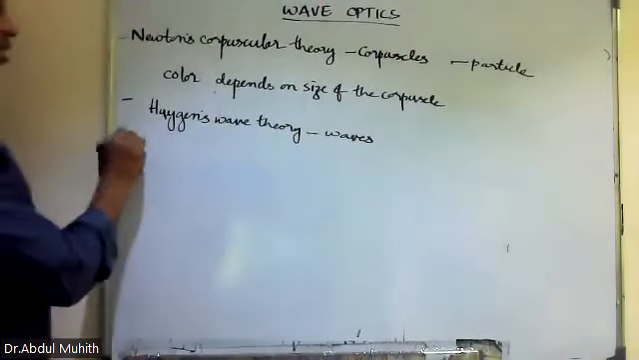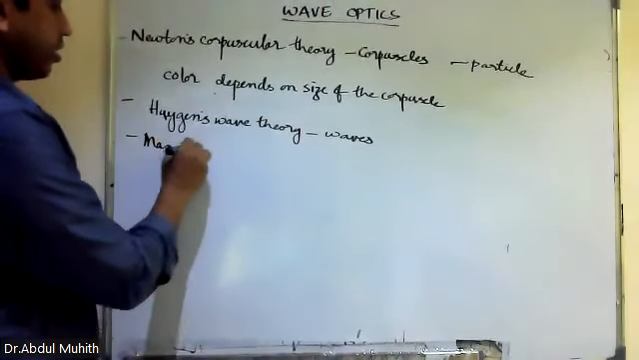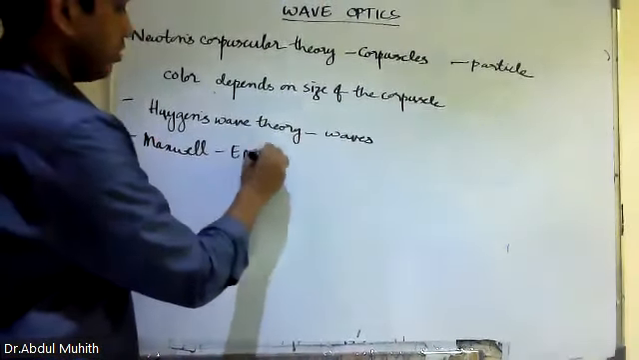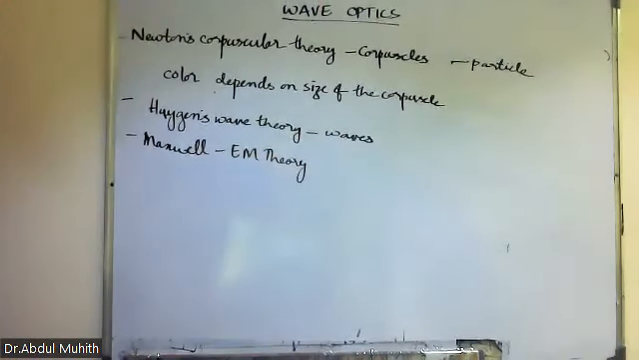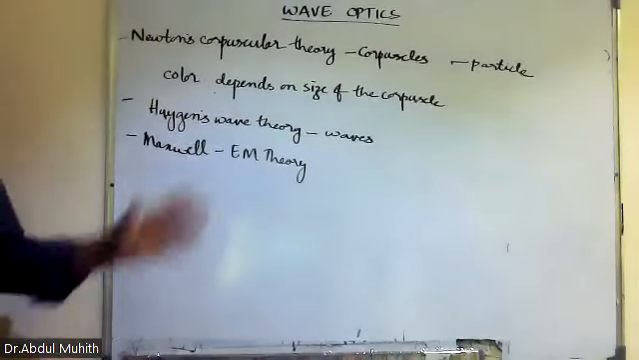After that, we have Maxwell. Maxwell proposed the electromagnetic theory. This we already studied in the previous chapter. Electromagnetic theory. Remember this one?